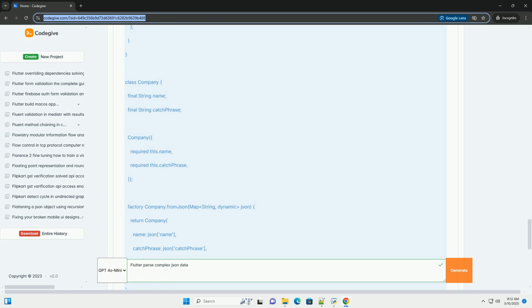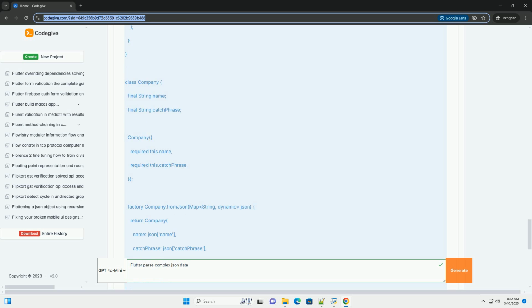This will generate a file named user.g.dart, based on the part 'user.g.dart' directive. This file contains the _$UserFromJson and _$UserToJson functions, which handle the JSON serialization and deserialization.